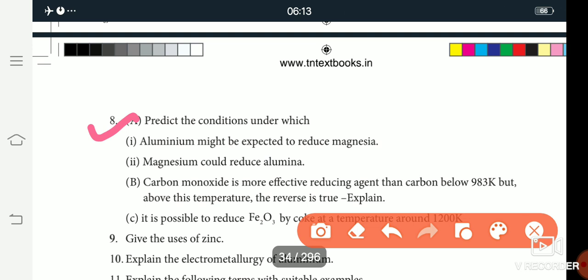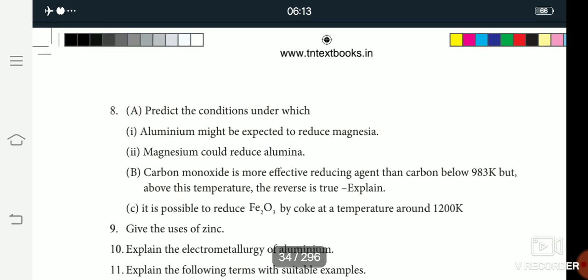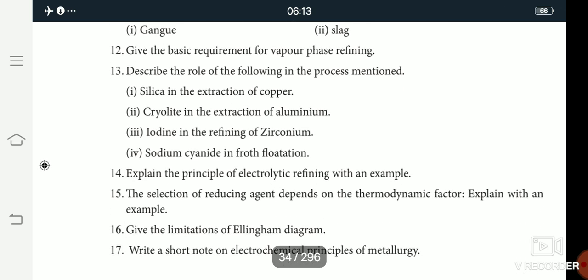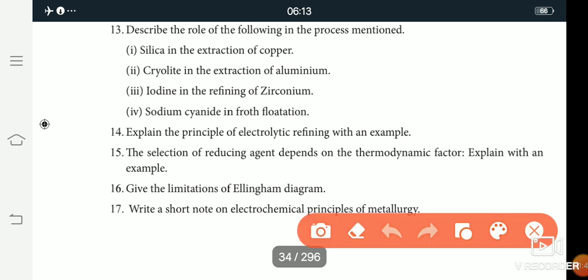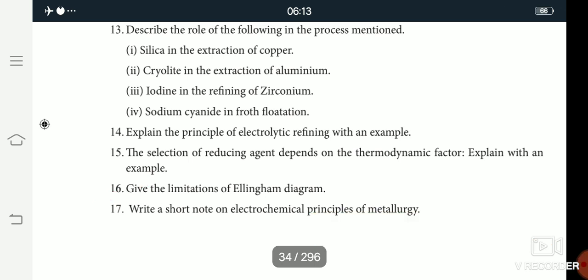Then one more question, question number 16: give the limitations of the Ellingham diagram. So this is your homework. All of you study and write it in your homework note.